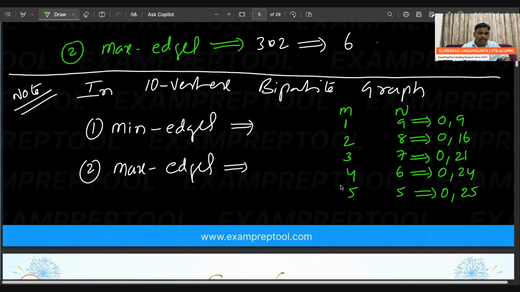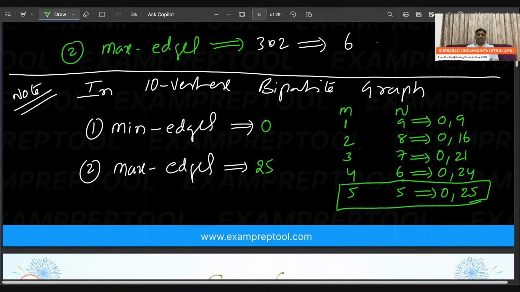This is the answer. If you divide equally, you will get the maximum edges. So minimum 0, maximum 25. You have to divide equally. So many answers are possible, but he is asking maximum edges, how many? How will I divide? Because he has not given the division. If I divide in what way will I get maximum edges, find out. Minimum anyhow 0. So this is the answer.